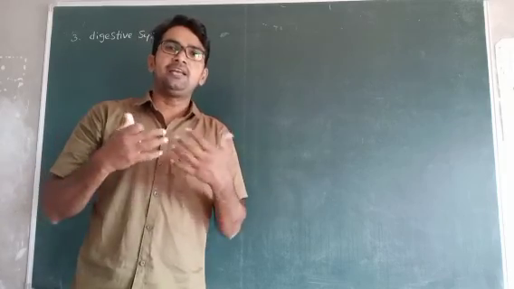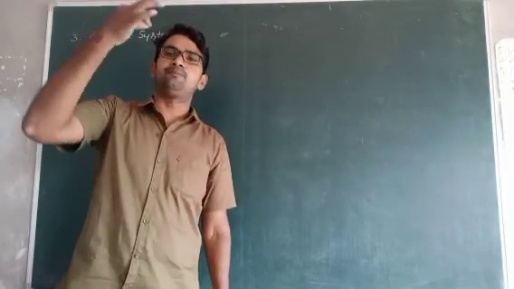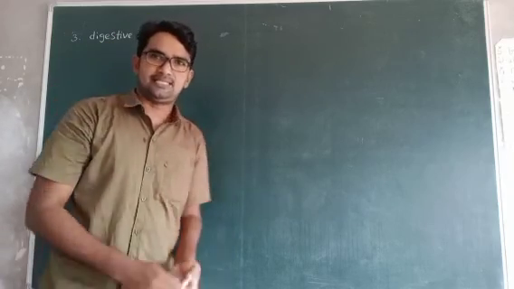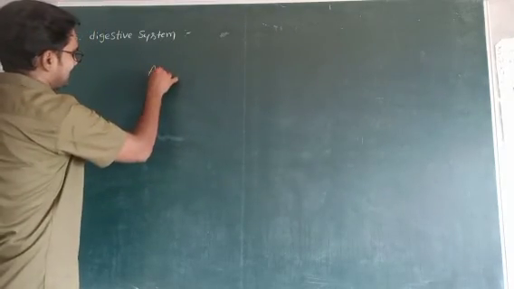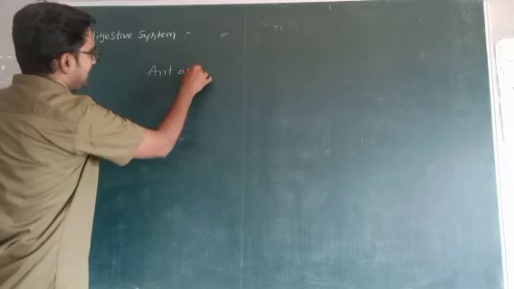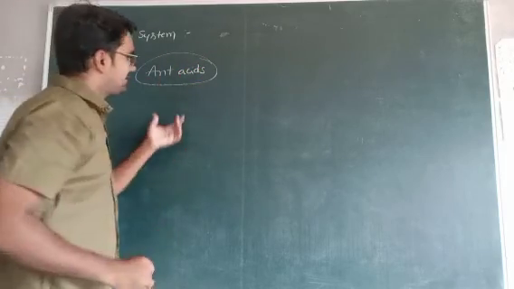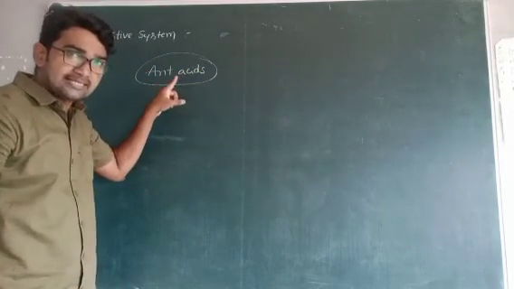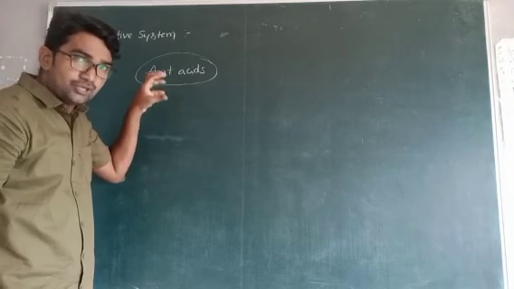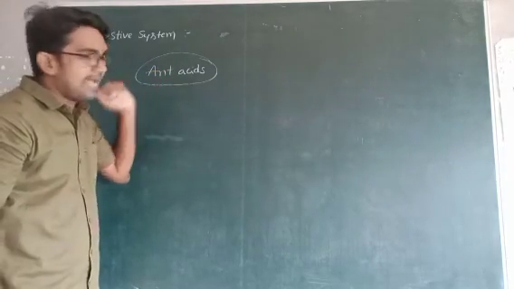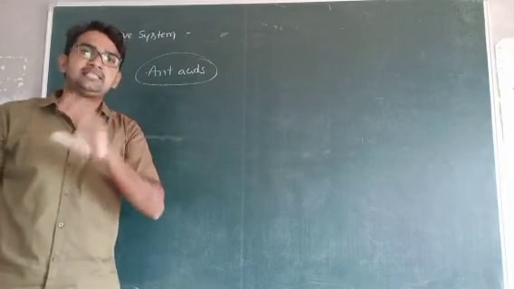To relieve that pain, we take antacids. Antacids means against acids, so those materials are basic in nature.